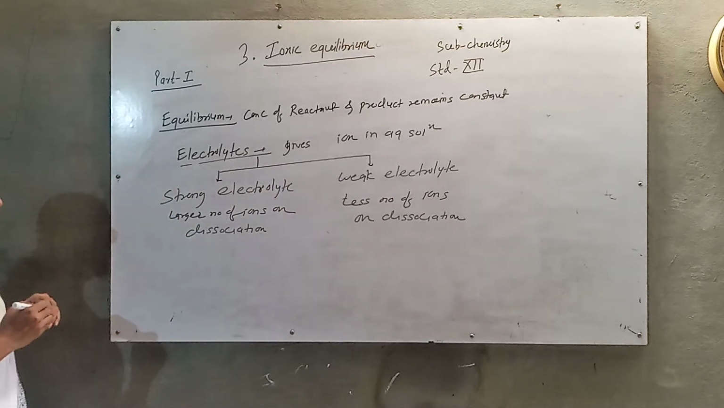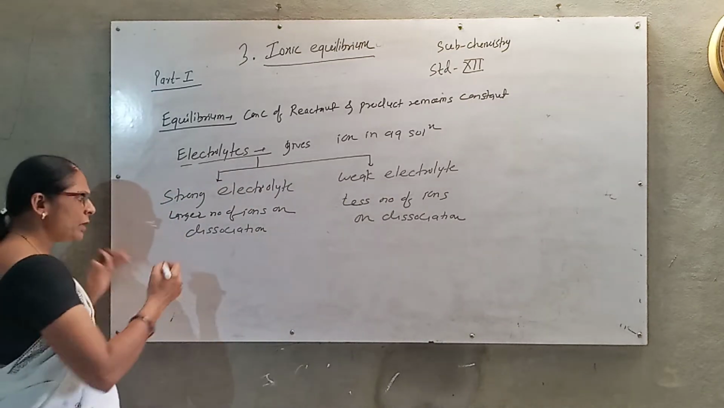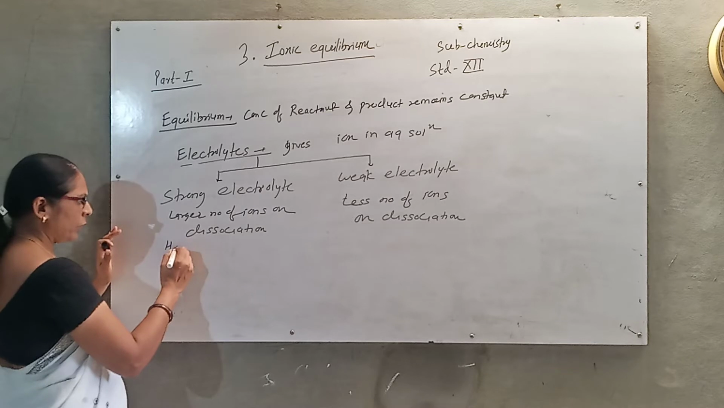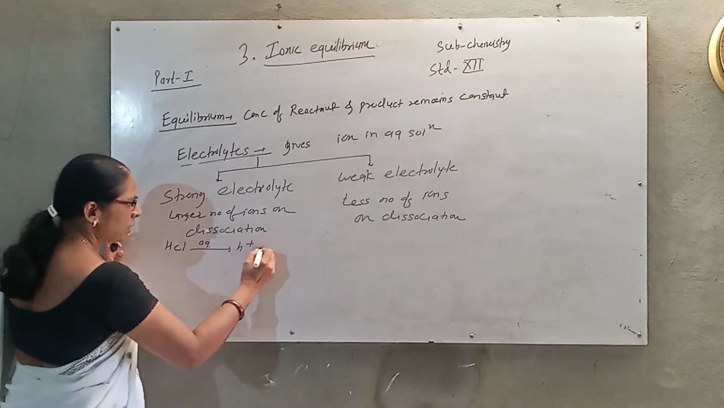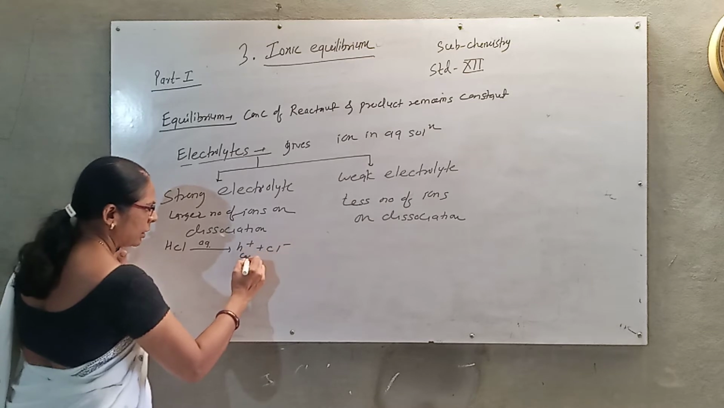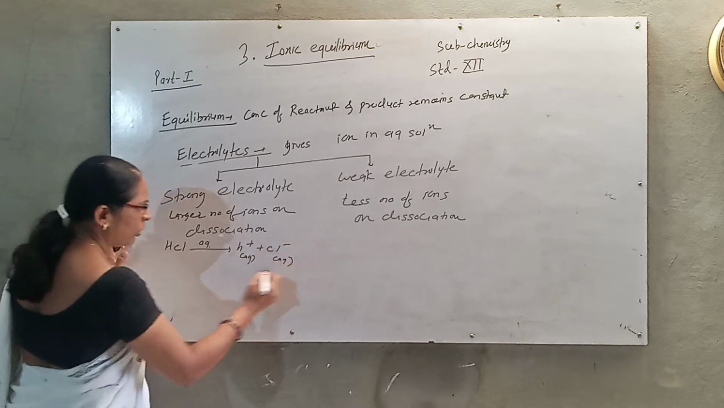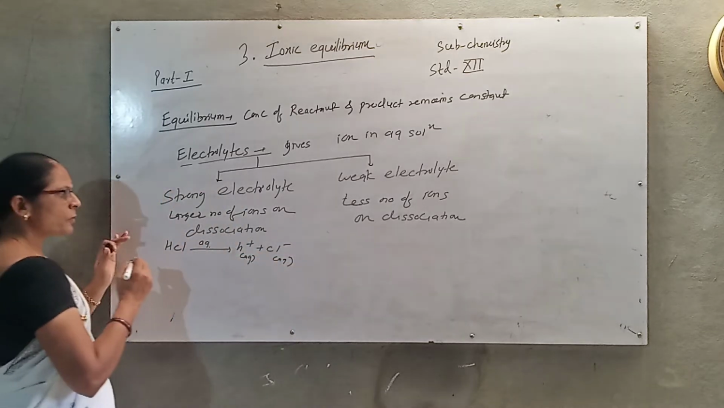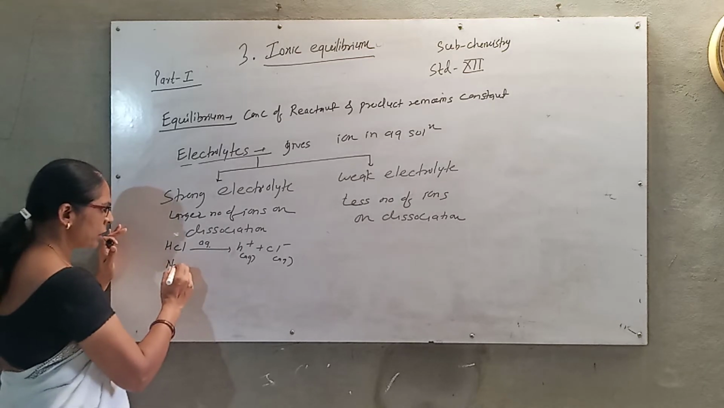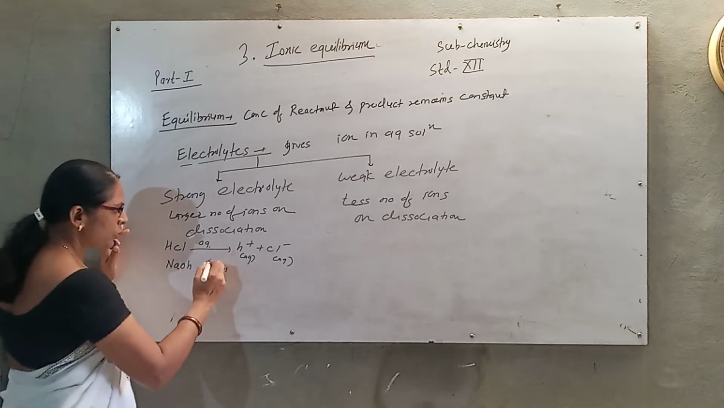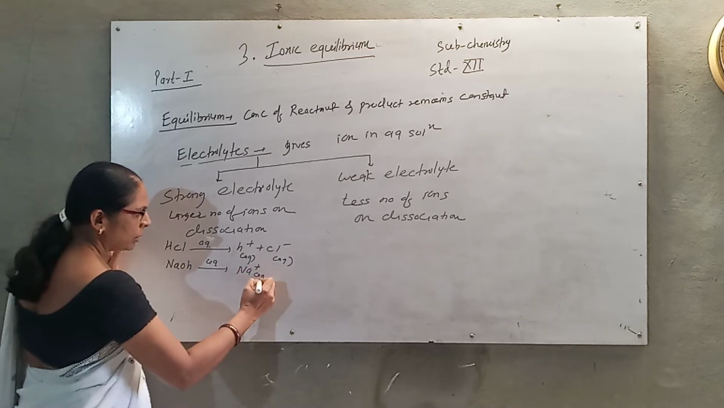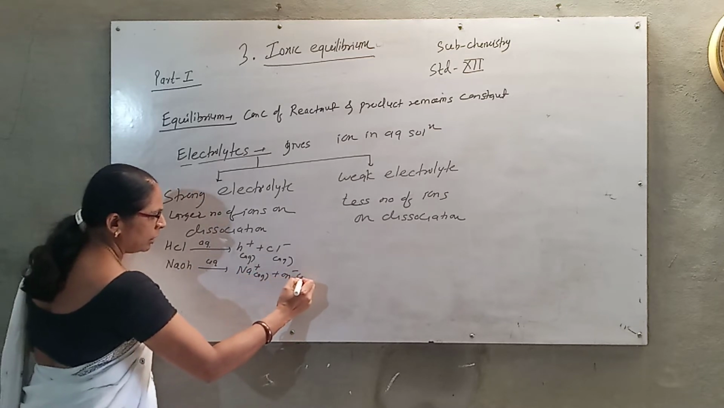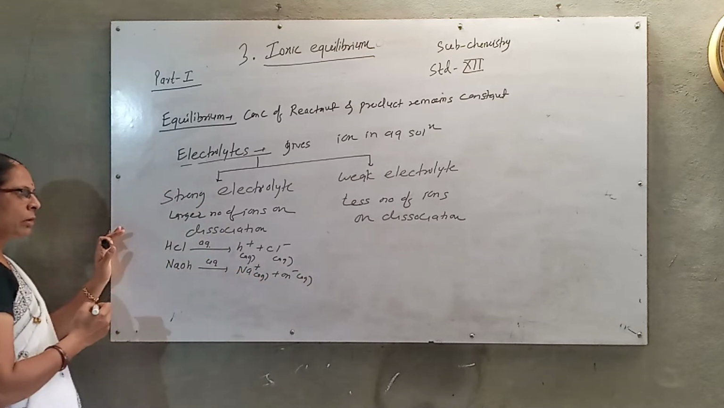Strong electrolytes give a large number of ions on dissociation, meaning complete dissociation occurs. For example, HCl is a strong acid; when dissolved in water it gives H plus and Cl minus, as 100% dissociation occurs. So in strong electrolytes we consider examples such as strong acids and strong bases. Suppose NaOH when dissolved in water gives Na plus and OH minus ions. Here 100% dissociation occurs.